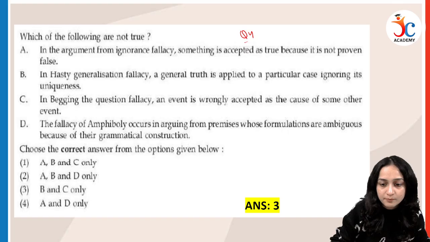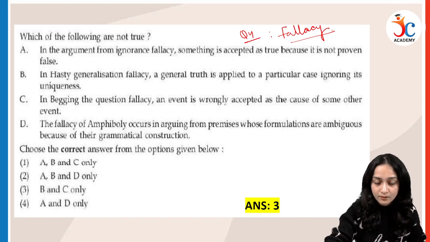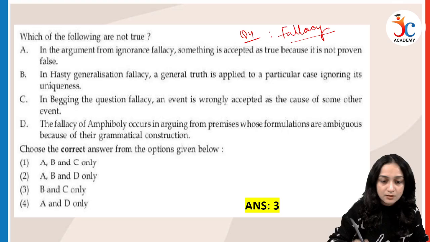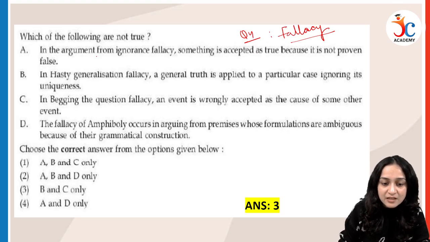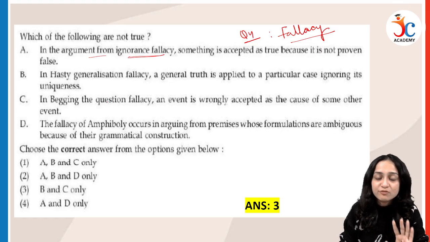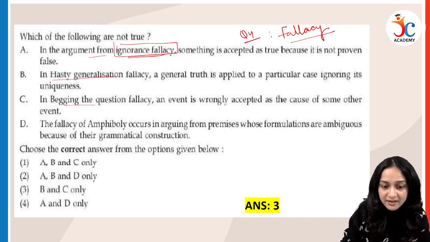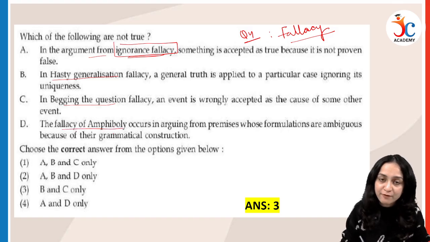Question number 4 from fallacy. Now the first statement says, we have been given 4 fallacies here: ignorance fallacy, hasty generalization, begging the question, and the fallacy of amphiboly.